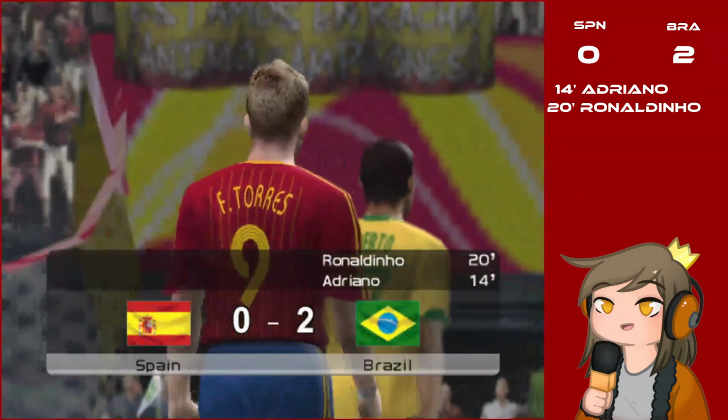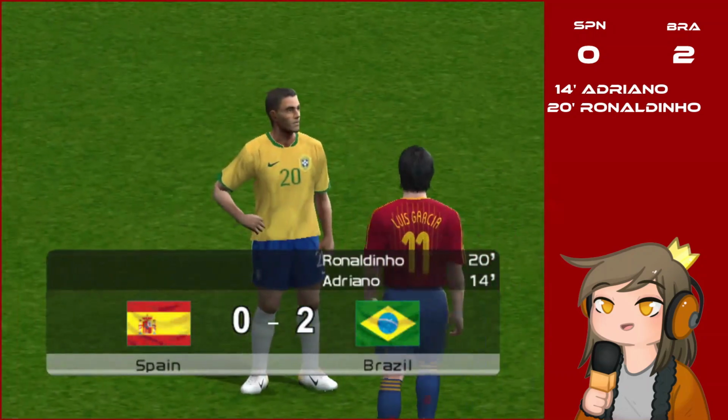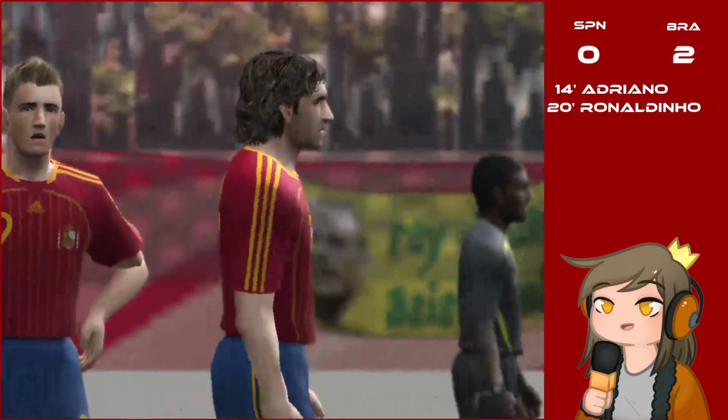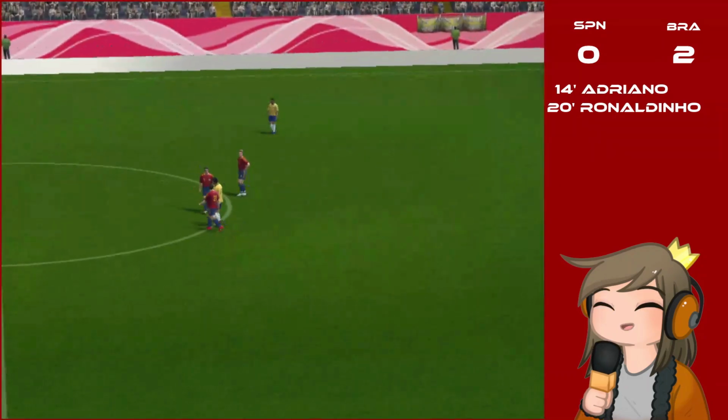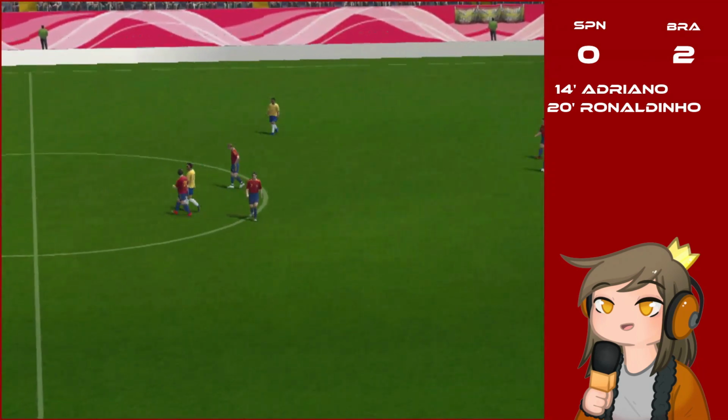It's Brazil 2. Adriano and Ronaldinho. Spain, nothing. Brazil goes on to the semi-finals.